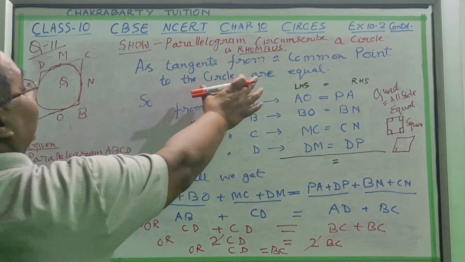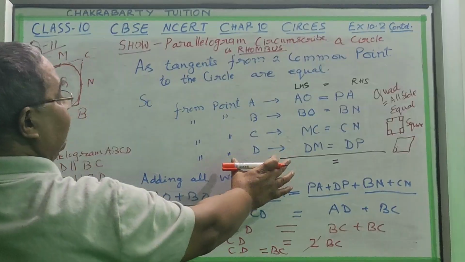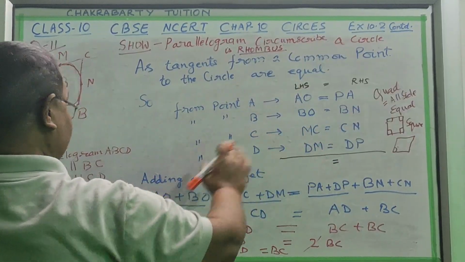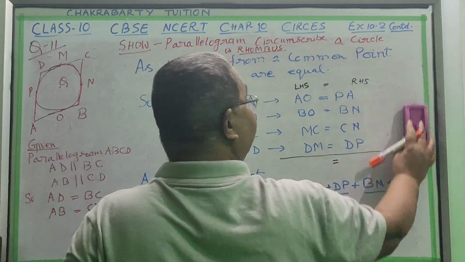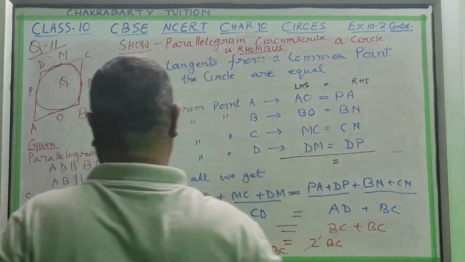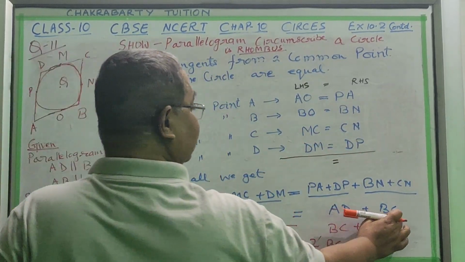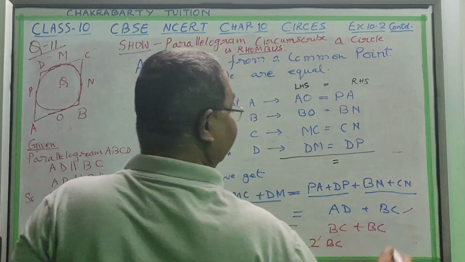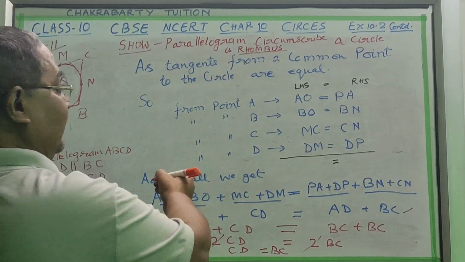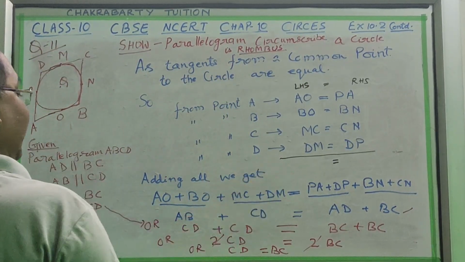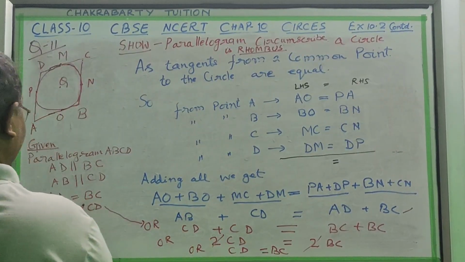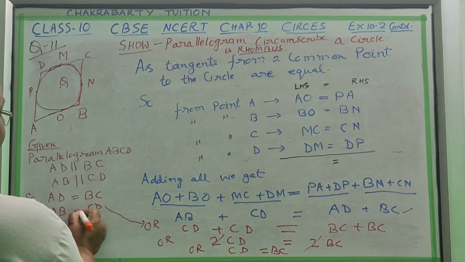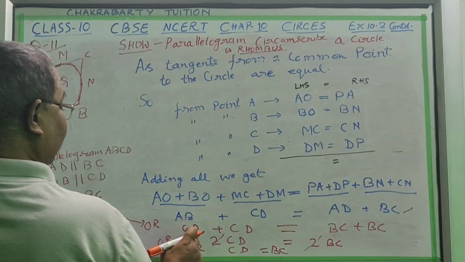Now in the previous question we have written here in blue and black. This we have already discussed in our previous video, so up to this position I am taking it from the previous question. Now AB equal to CD is given, so in place of AB we can write CD.